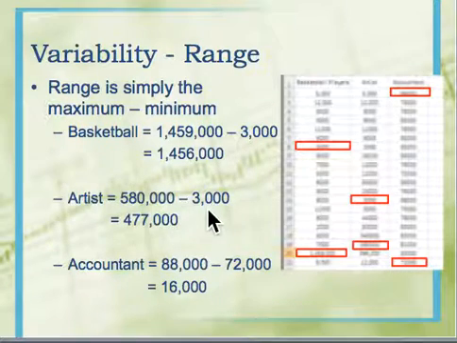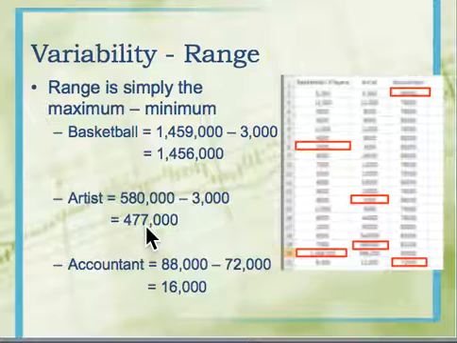For the artist, we do the same thing. Take the lowest from the highest. We get this range of possibility, $477,000. And for the accountant, we see that the range of possibilities is quite small. You're going to be within $16,000 of the best or worst, depending on how you go.